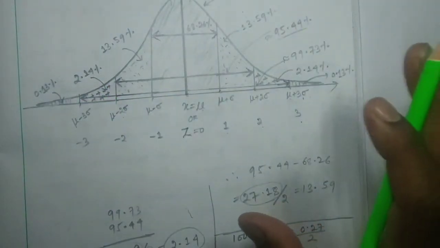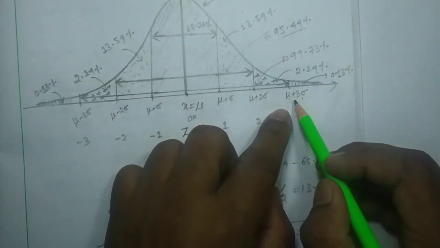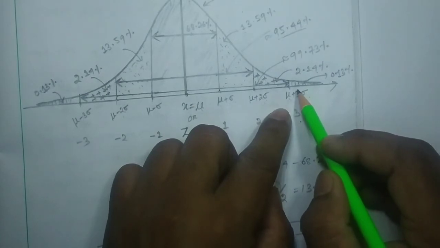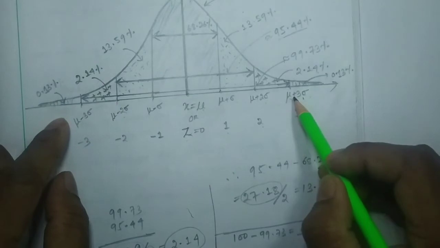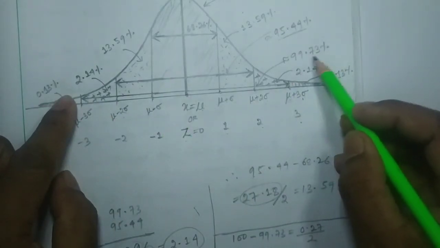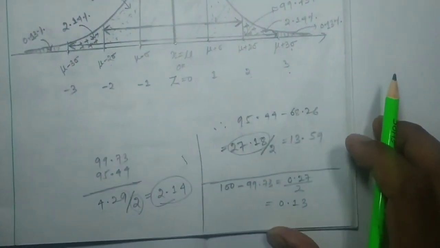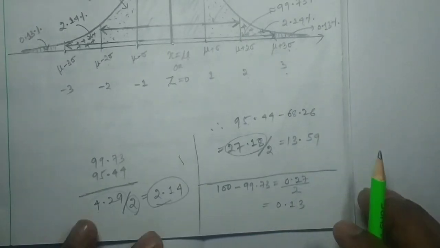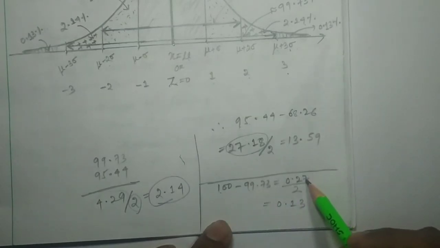Now we have to consider beyond that. In between mu plus 3 sigma and mu minus 3 sigma, we found 99.73, so the rest of the percentage is 100 minus 99.73, which is 0.27.